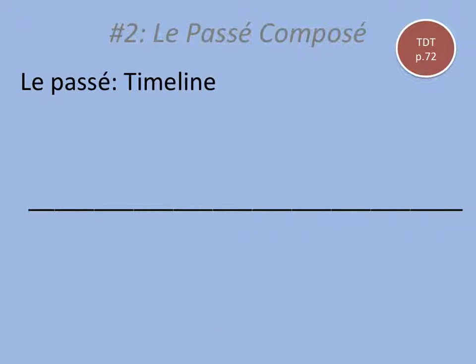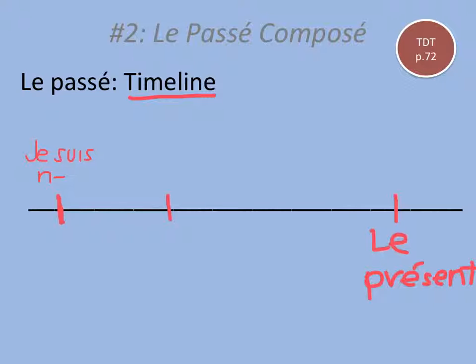These past tenses may be more easily understood with a timeline. So just to give you an idea of how to compare these two tenses, we're going to start with le présent. So le présent, the present, is over here. And the passé composé is represented by just a straight up and down line like this, a notch on the timeline. So this first notch might be when I was born. Je suis née. I was born. I'm adding an E because I'm a girl.